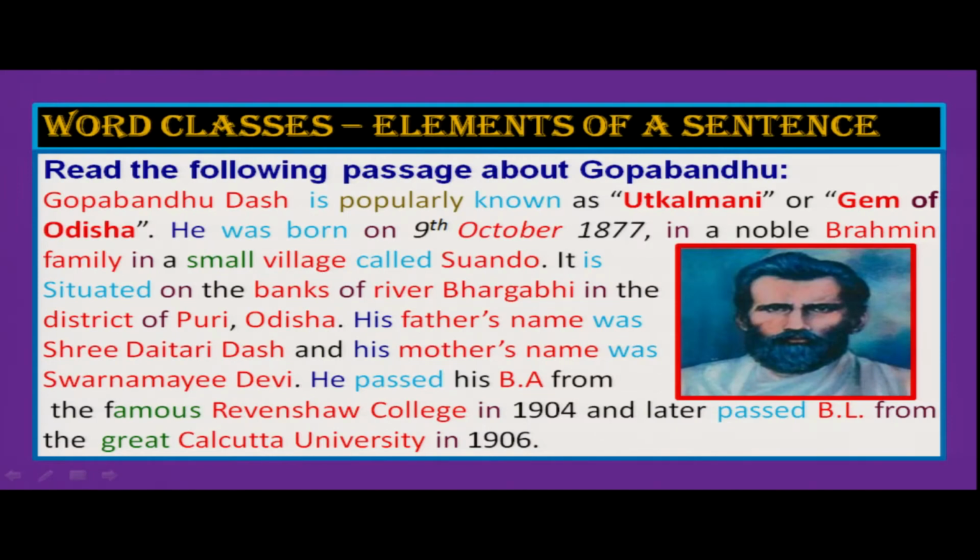Now you see, I have colored the words differently. I have used different colors. So look at the red color words first, right?